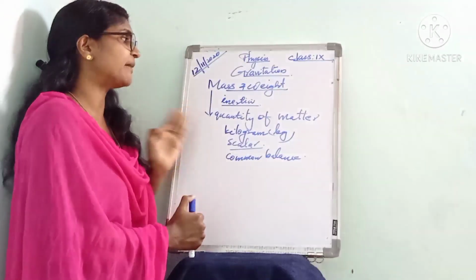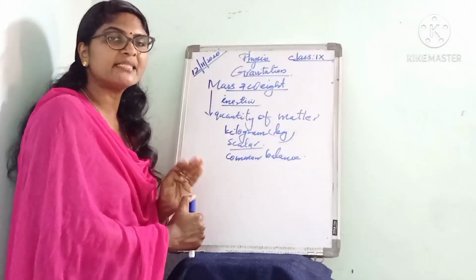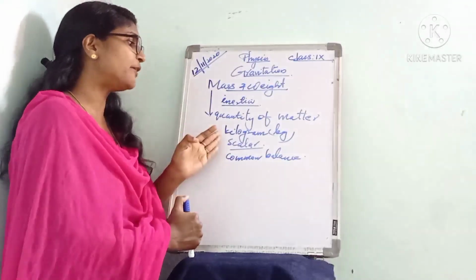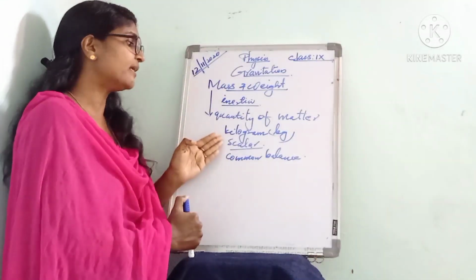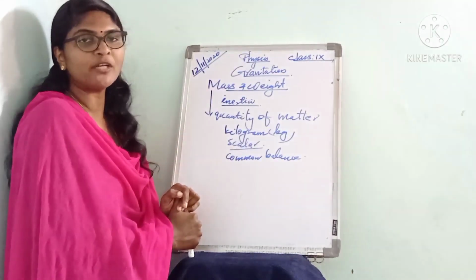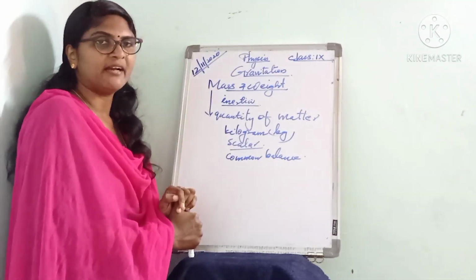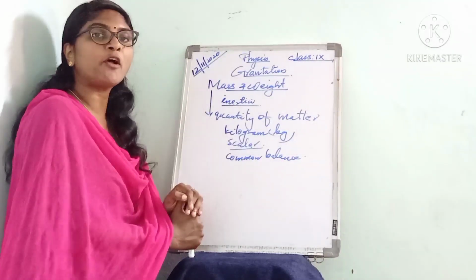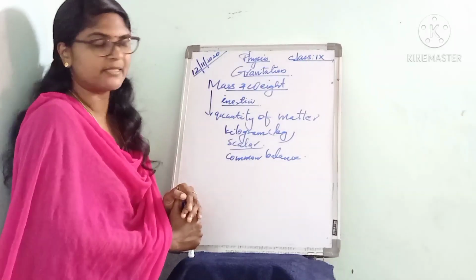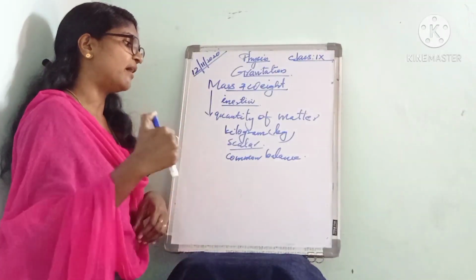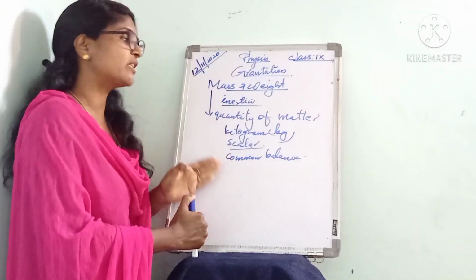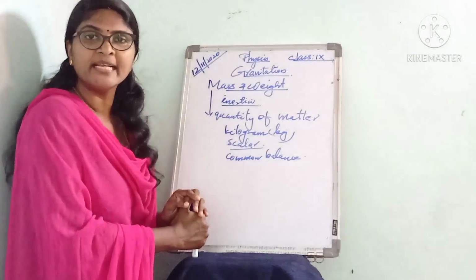That is about mass. Mass is the quantity of matter contained in an object. The SI unit of mass is kilogram. It has only magnitude and no direction, so it is a scalar quantity. The mass of an object remains constant and does not vary from place to place. It is measured using a common balance, and it is a measure of inertia.